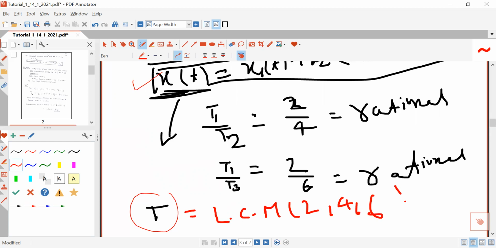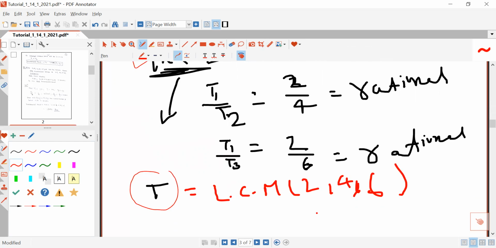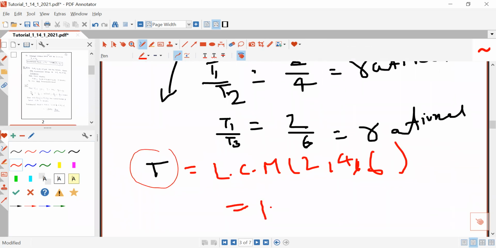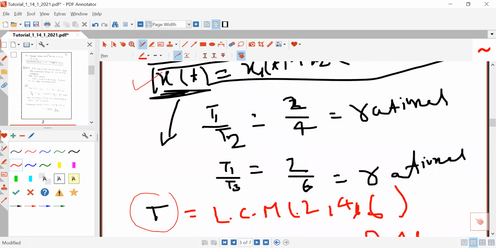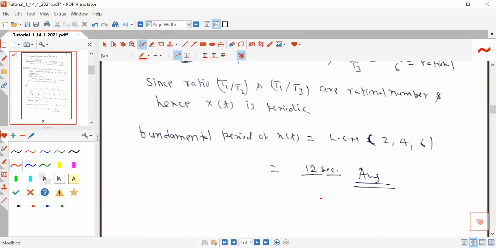The LCM of 2, 4, 6 will be 12 seconds. So the fundamental time period of the resultant signal will be 12 seconds. This problem is solved and the answer is 12 seconds.